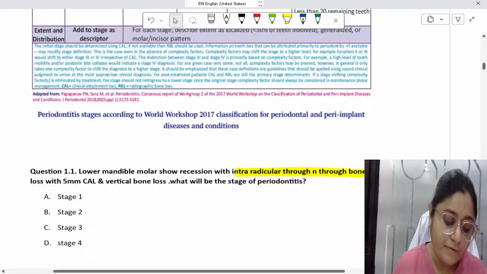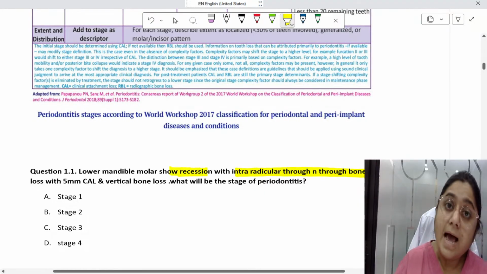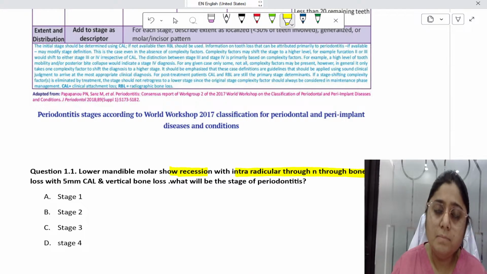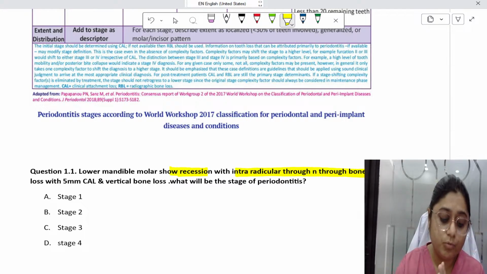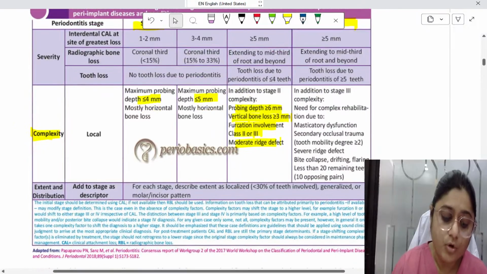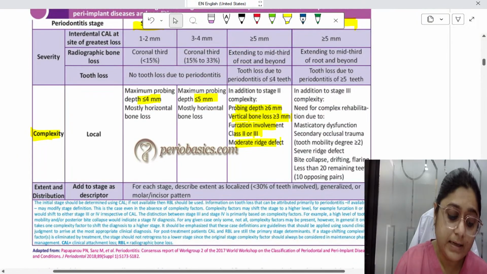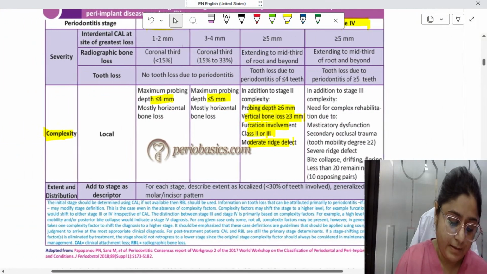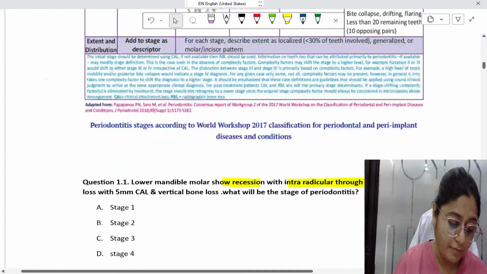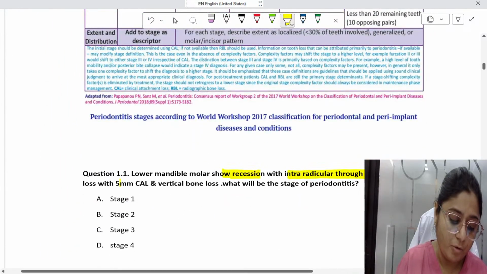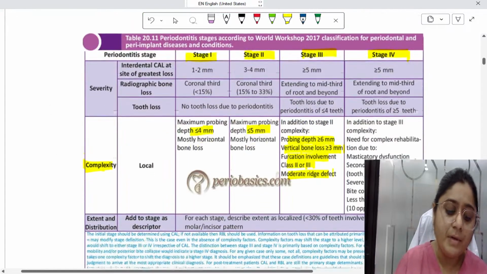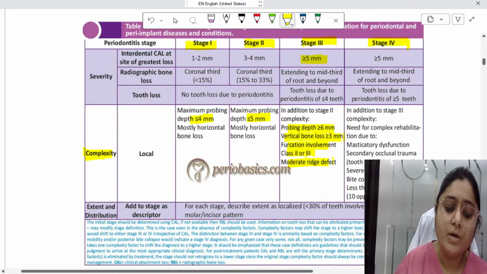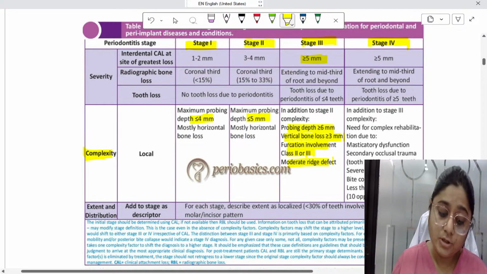Here they have shown that there is through and through bone loss. There is recession as well, which means there is recession and we can see the bone defect through and through. So let us look at the complexity factors here. The clinical attachment loss is also given: 5. A clinical attachment loss of 5 and above is stage 3.